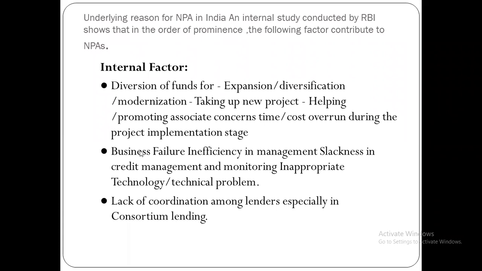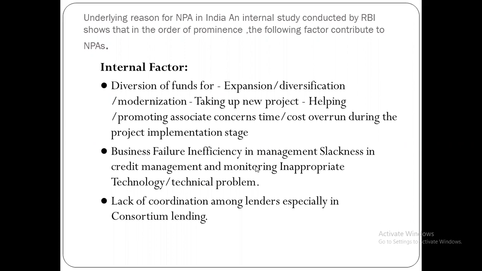Second is business failure: inefficiency in management, slackness in credit management and monitoring, inappropriate technology and technical problems. Why business failure? Because your credit management does not work properly, there is slackness. Your whole system is not monitored by a supervisor. Maybe there is a technical problem in your technology.